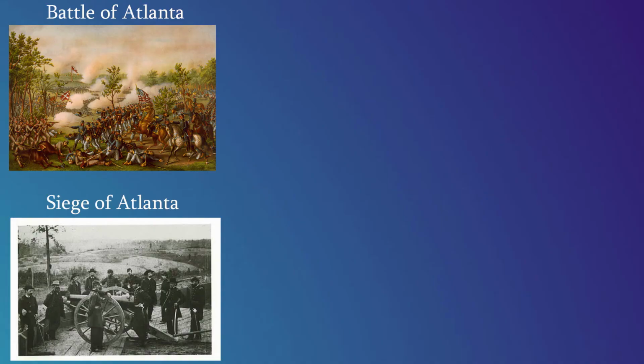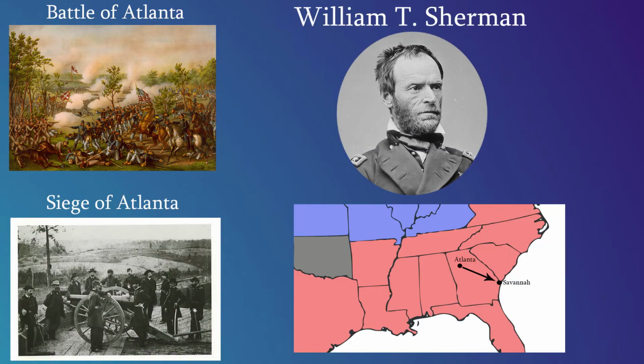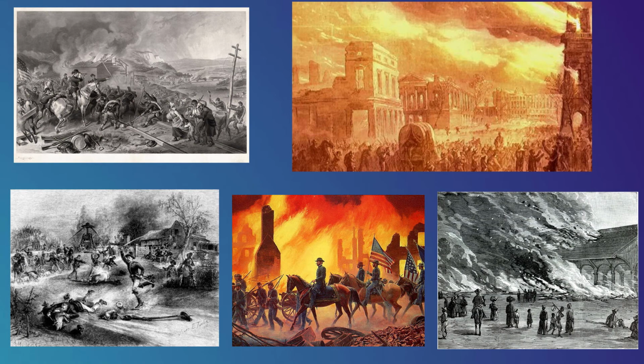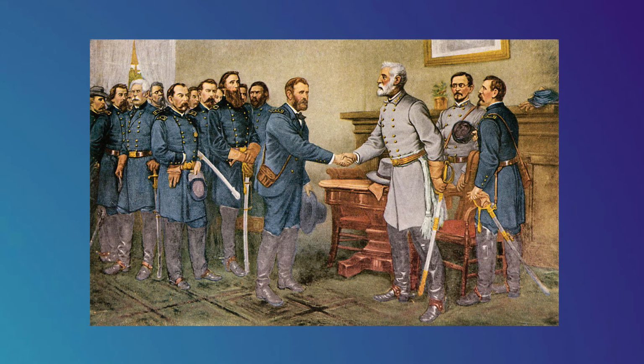After taking Atlanta, General William T. Sherman marched to the sea, on his way ravaging southern infrastructure in an effort to cripple their economy. Lee would eventually surrender to Grant at Appomattox Courthouse.